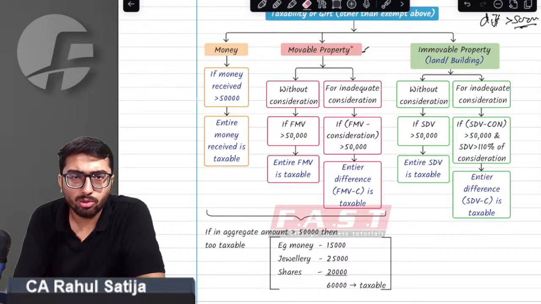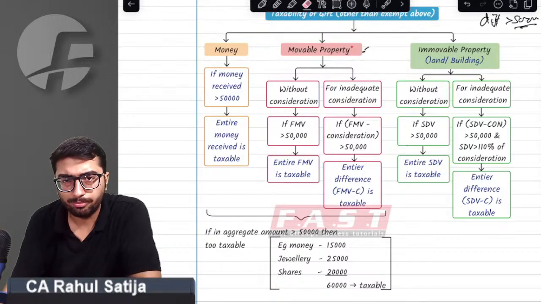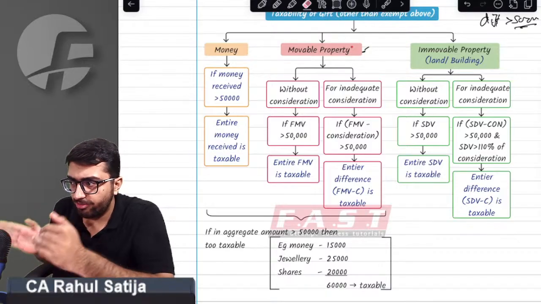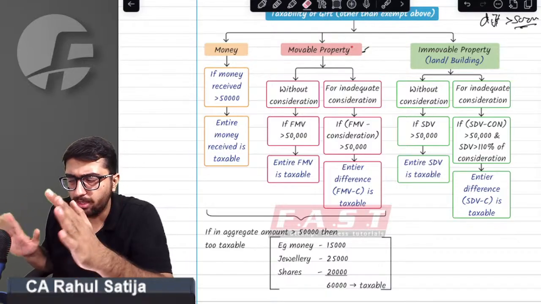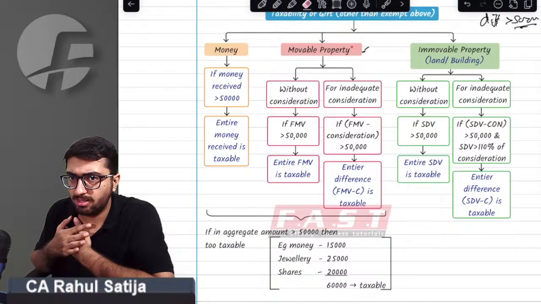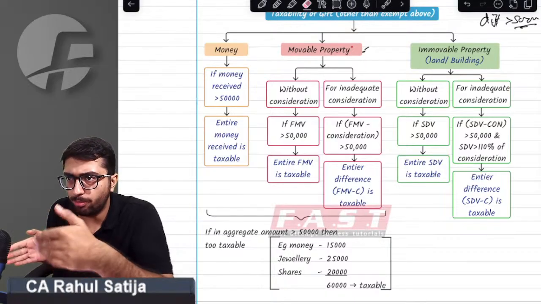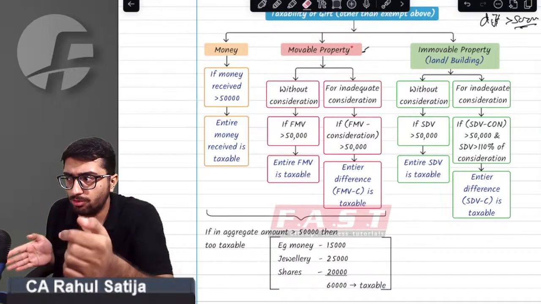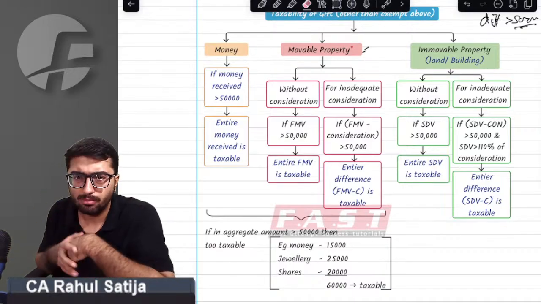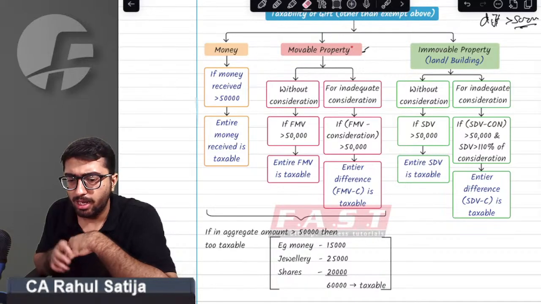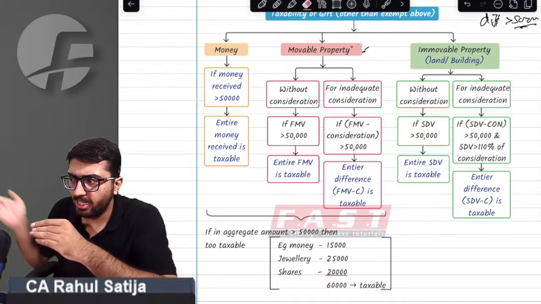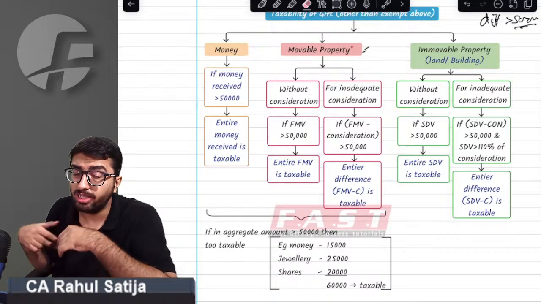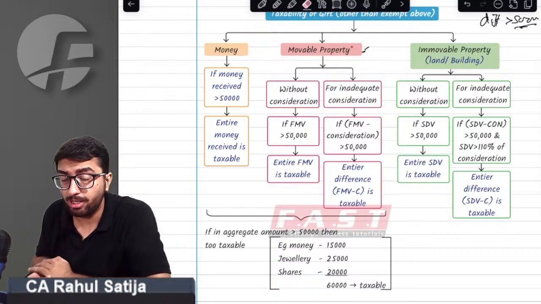Are we clear how taxability takes place? If I am getting cash exceeding 50,000 rupees in a financial year from anybody, it is taxable in my hands. If I am getting any movable property aggregating to more than 50,000 rupees in a financial year from different persons, then it shall be taxable. At last, the provision says if I'm getting any immovable property for free of cost whose SDV exceeds 50,000 rupees, then that property shall be taxable.